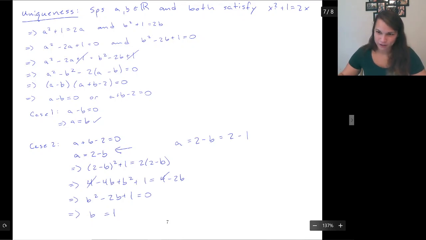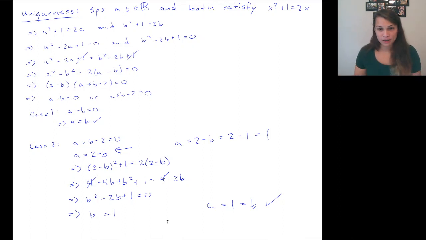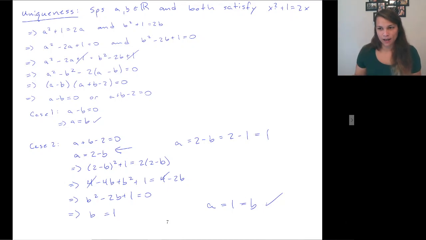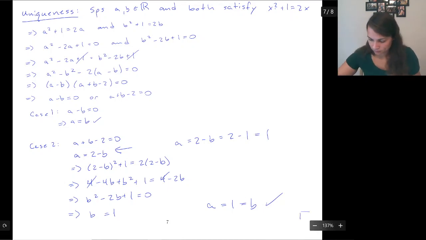Oops, sorry, I should not have written that squared down there. 2 minus 1, which is 1. So a equals 1, which is equal to b. So there you go. We have a equals b again, which means if we were to have two different things that satisfy our equation right here, in the end, we're going to find they have to be the same thing. So bam.